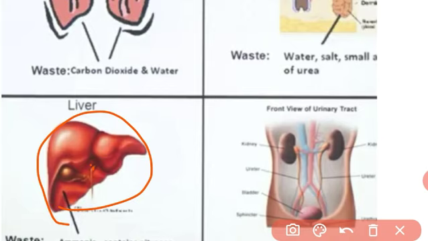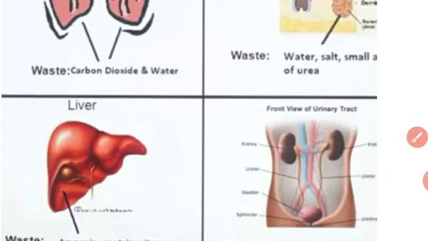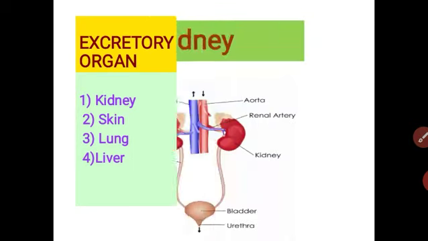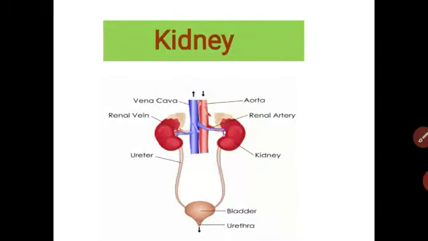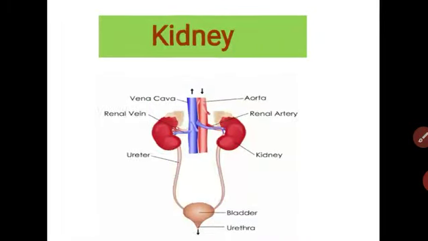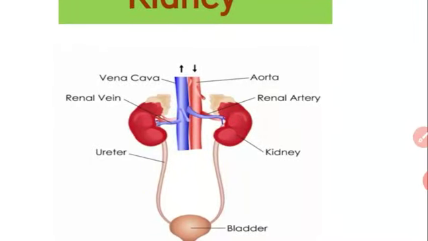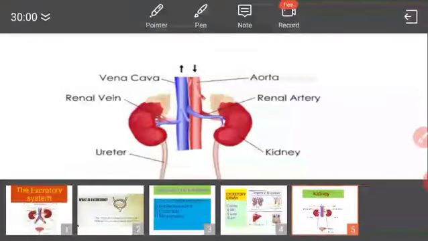Got it, student? And the main part of the excretory system is the kidney. We have a pair of kidneys, and in this chapter we are going to study the kidney in detail. Let us see the actual external structure of the kidney, and what the parts of the kidney are. Let us see in detail. We have a pair of kidneys.